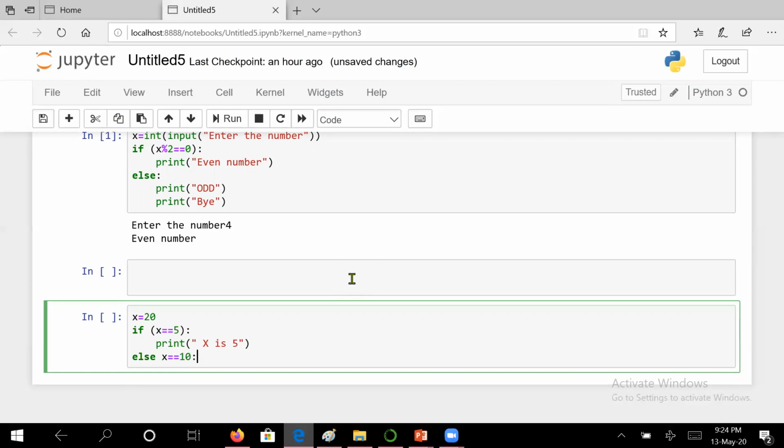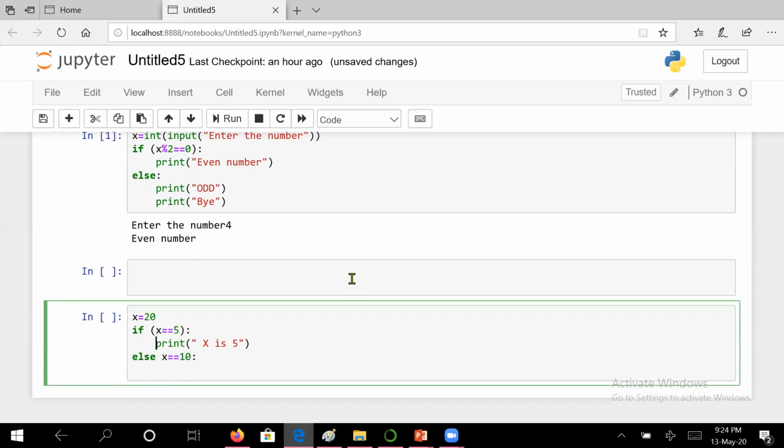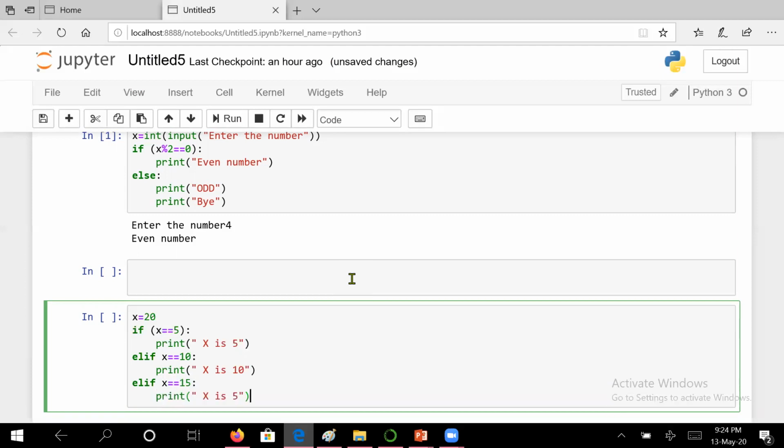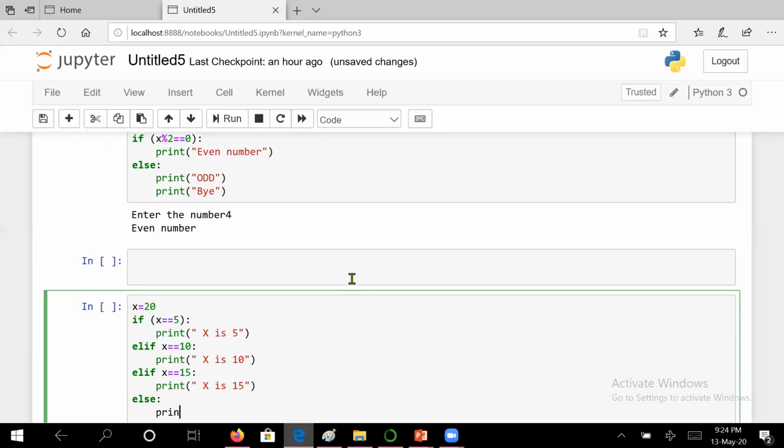x is equal to 10. And let us say here we will write elif x is equal to 10, print x is 10. Again we will take a condition: we will check if x is equal to 15, print x is 15. And if it is not out of this, then else. What is to be printed? I am not out of this. I am not among this.